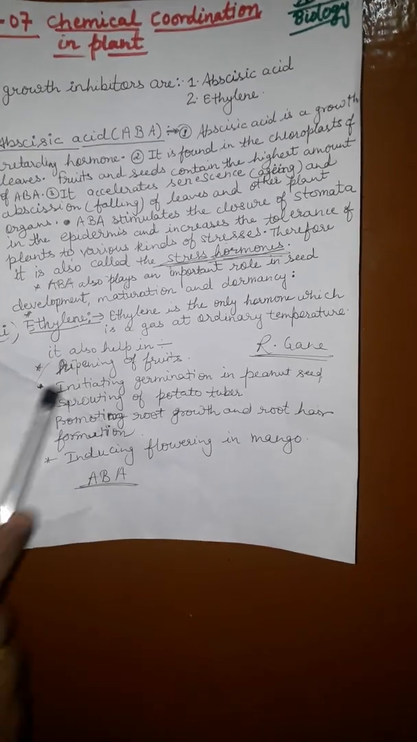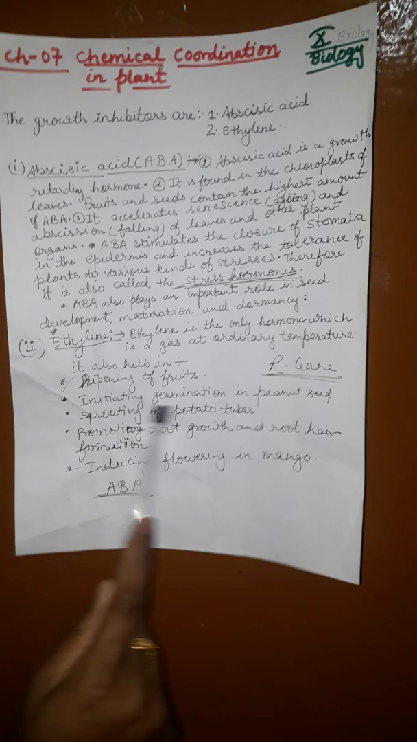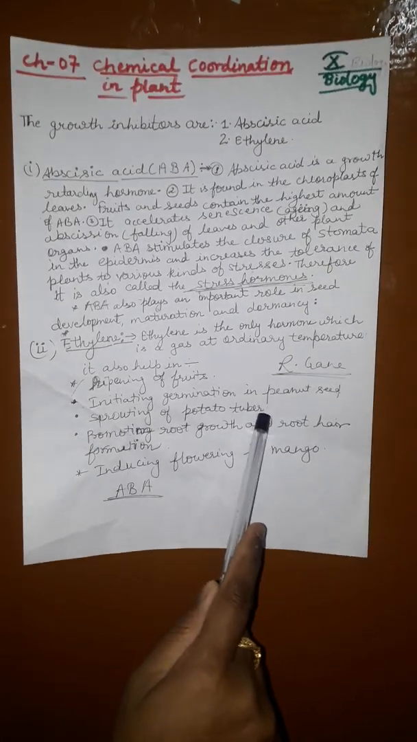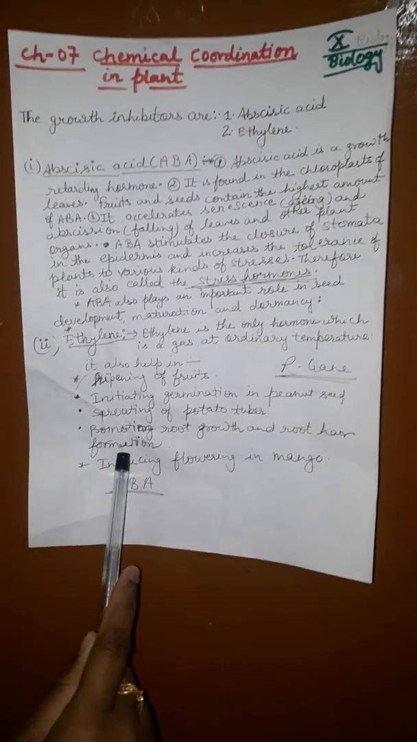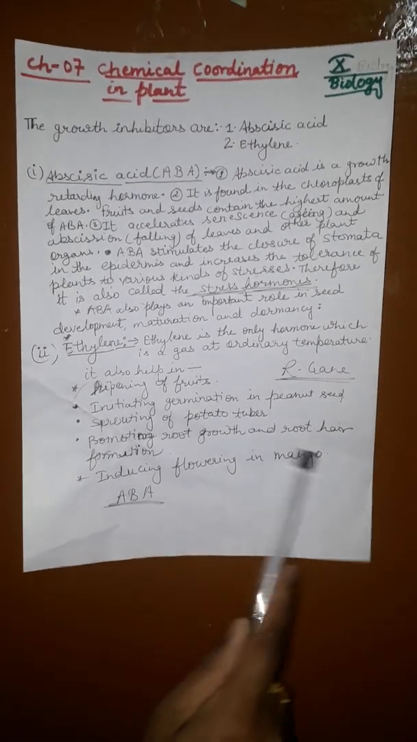It helps in ripening of fruit, initiating germination in peanut seed, sprouting of potato tuber, promoting root growth and root hair formation, and inducing flowering in mango.